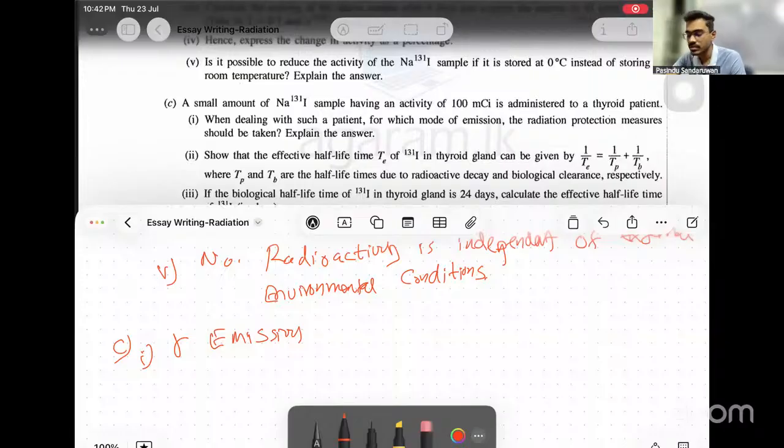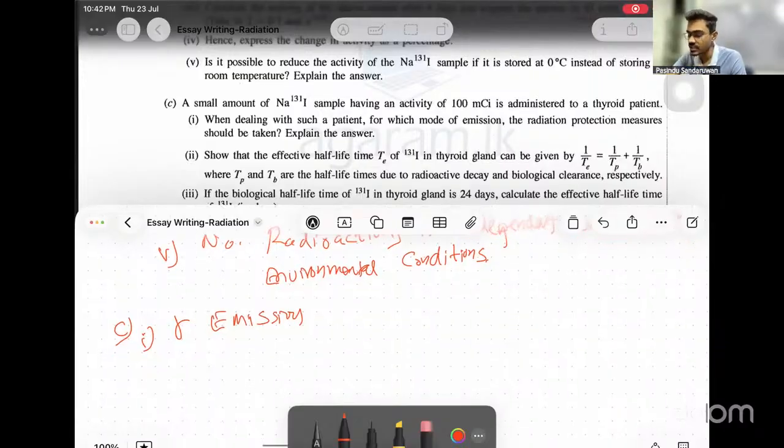Then explain the answer. Explanation is in the description. Maximum penetration is for gamma, and beta has less penetration, so it won't come out of the body sometimes. But gamma comes out.